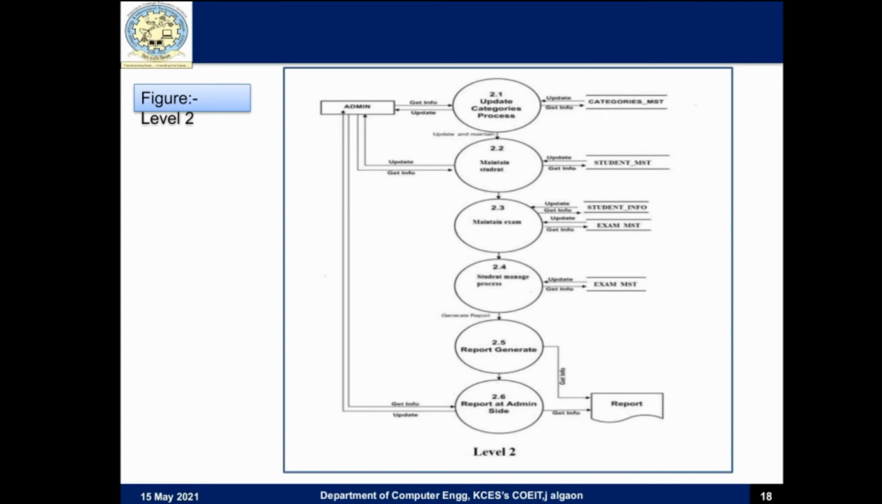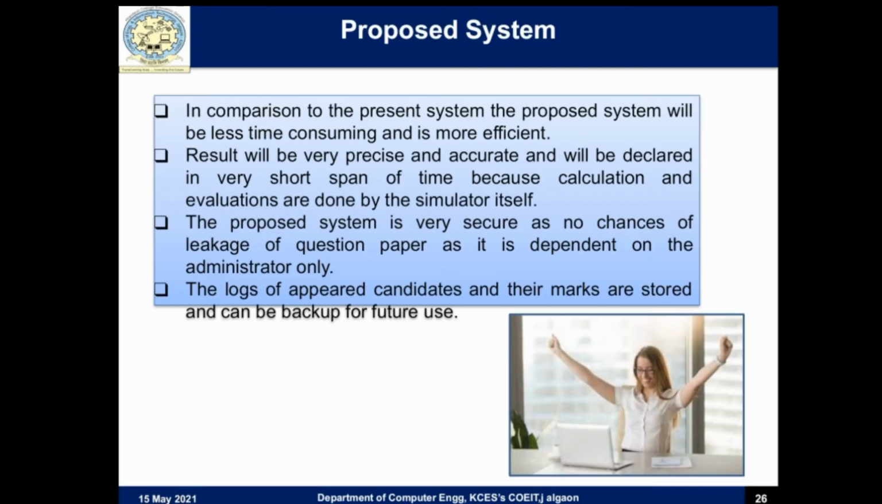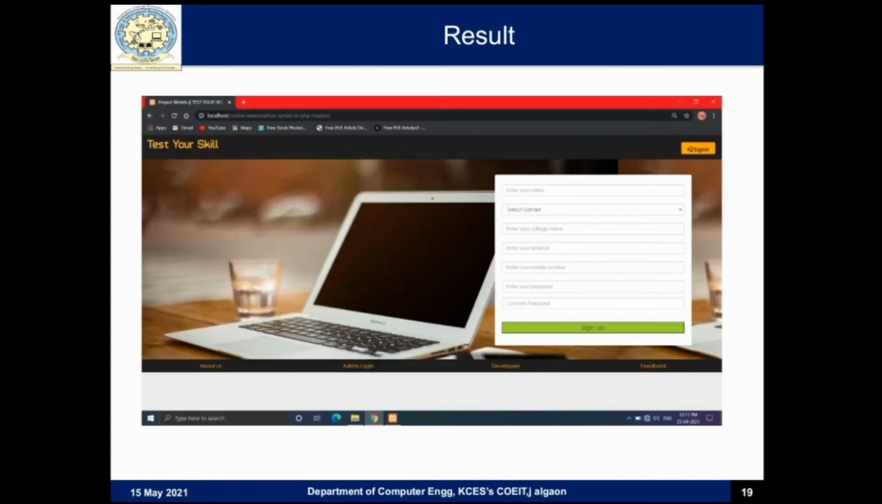Proposed system. In comparison to the present system, the proposed system will be less time consuming and more efficient. Results will be very precise and accurate and will be declared in a very short span of time because calculation and evaluation are done by the system itself. The proposed system is very secure as there are no chances of leakage of the question paper, as it is dependent on administrators only. The logs of candidates and their marks are stored and can be backed up for future use.